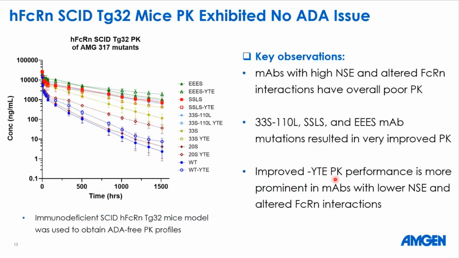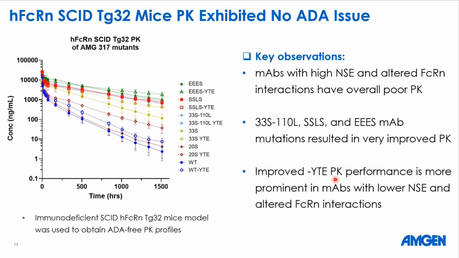Next, we performed PK studies with these 6 pairs of molecules. Initially, we performed a small-scale TG276 mice PK study, and we encountered some anti-drug antibody presence issue in that PK study. So we opted for an immunodeficient mice model. We used the SCID TG32 human FcRn mice for our PK study.